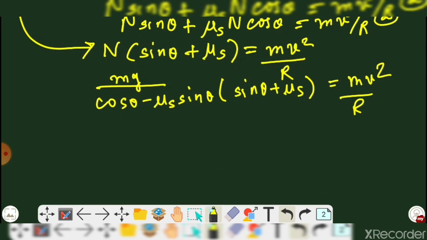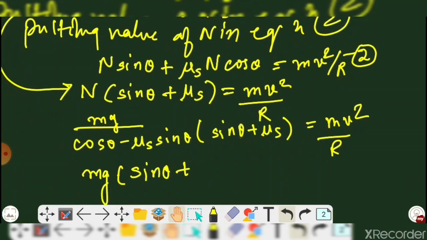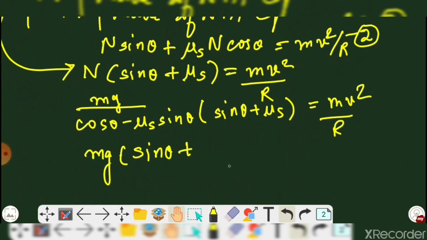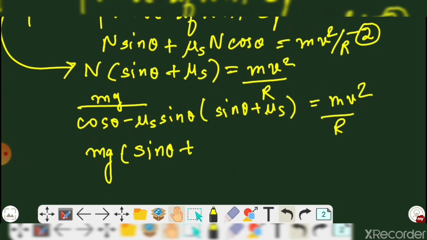Fine. So mg sin theta, here we have to write cos theta also.